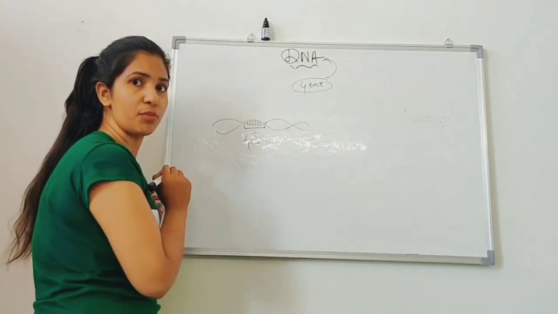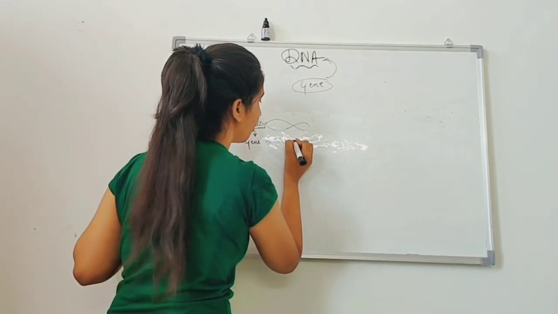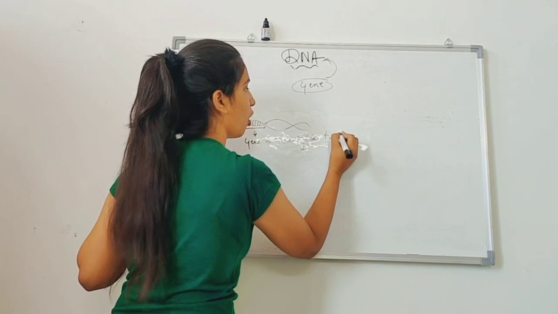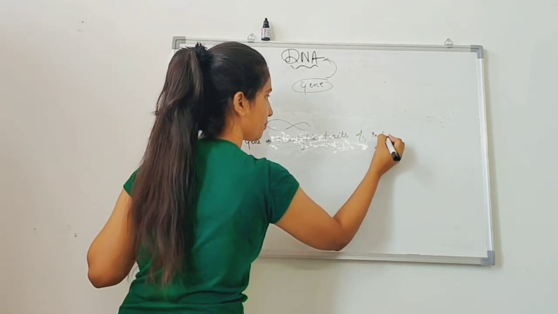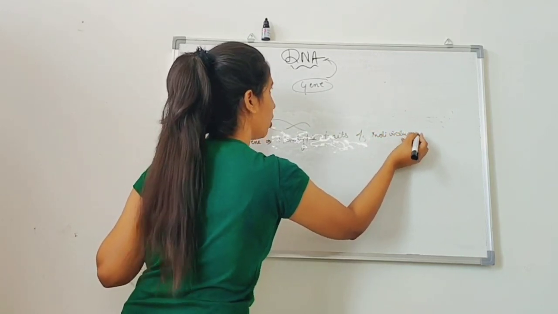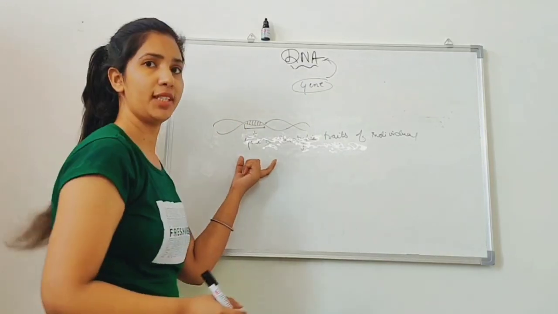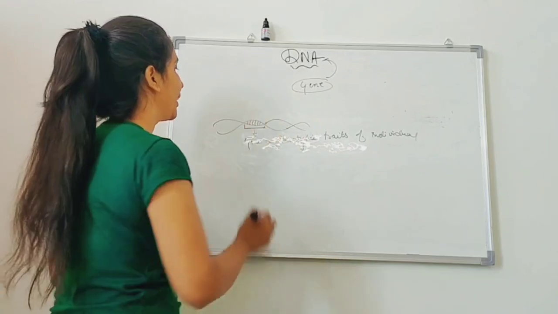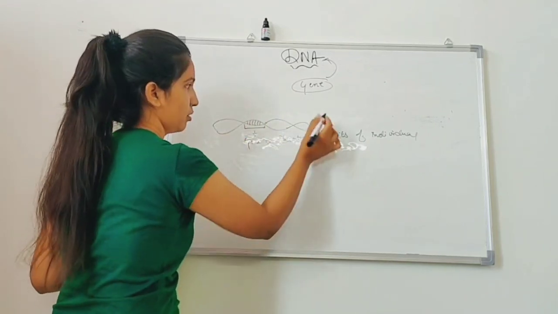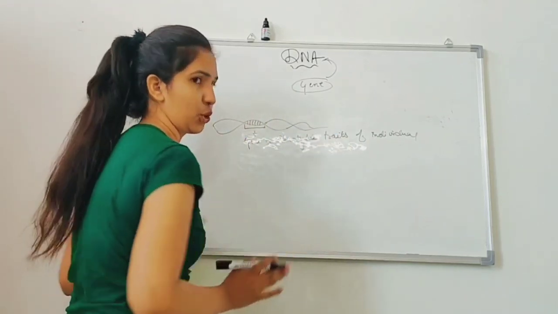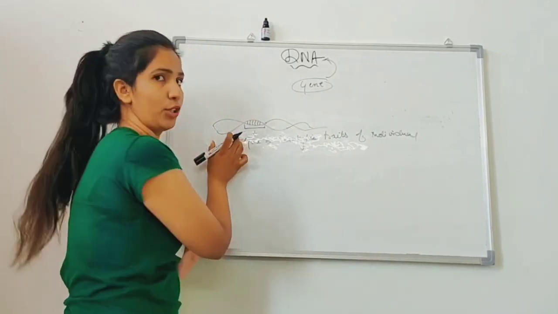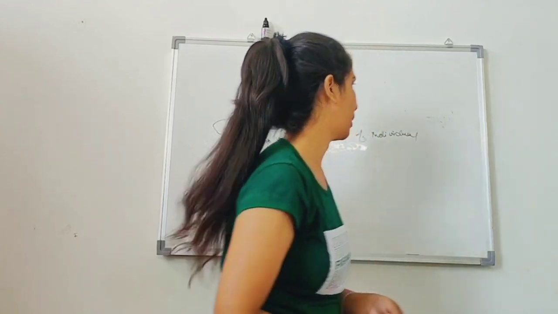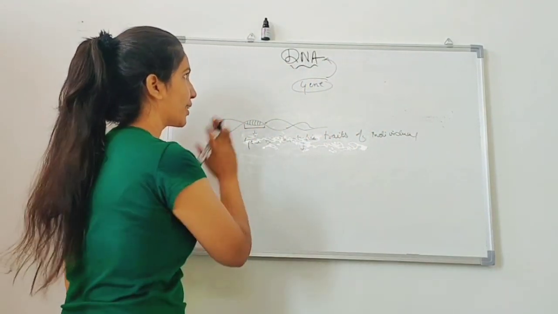It is responsible for phenotypic traits of the individual. So a gene is a smaller unit of a DNA which is responsible for the phenotypic trait of an individual, and DNA is a group of molecules which inherit the genetic information from parents to the offspring. So I think these terms are clear.